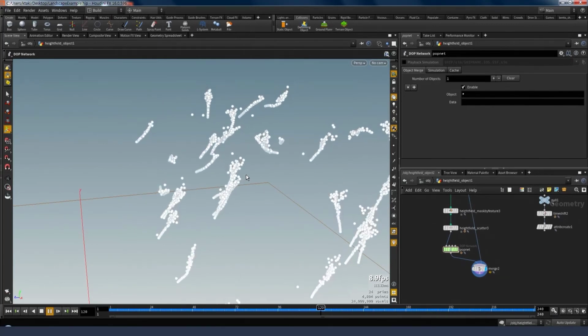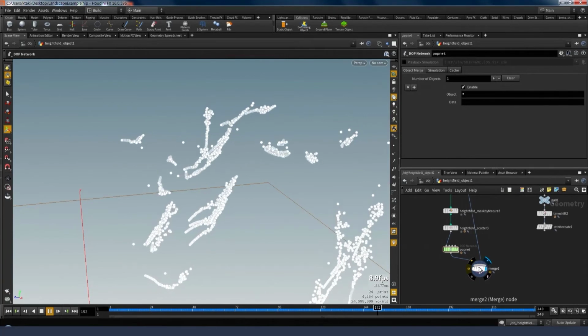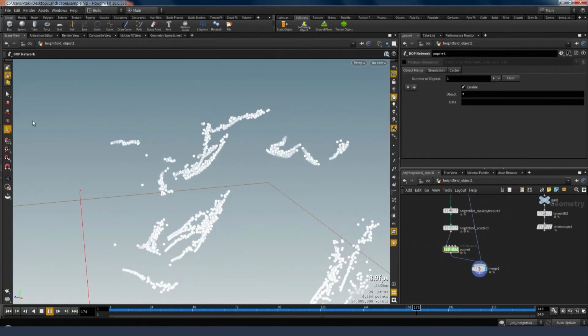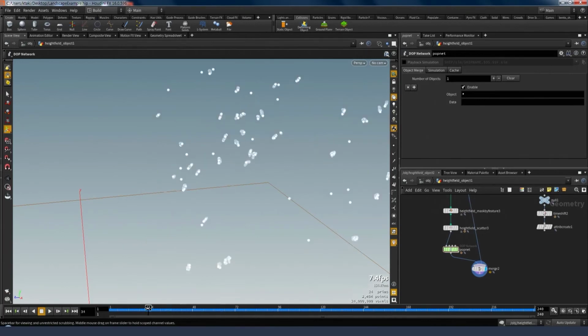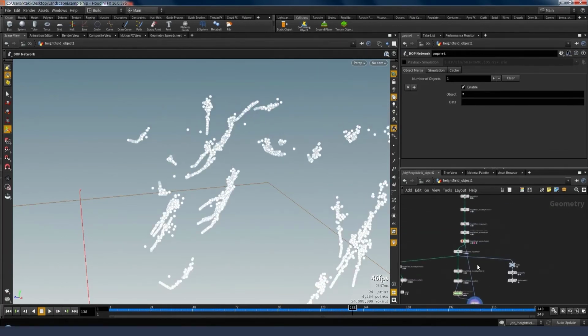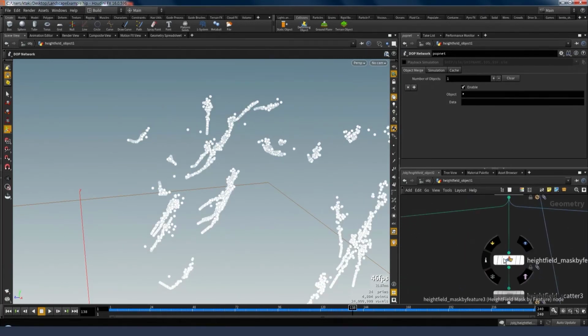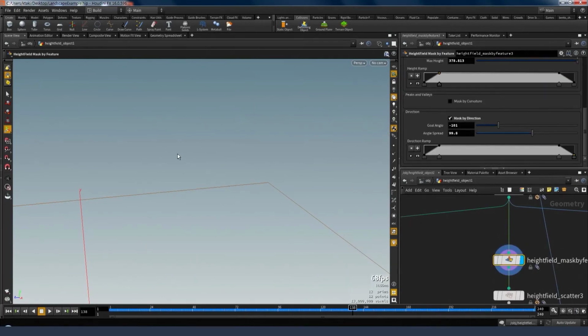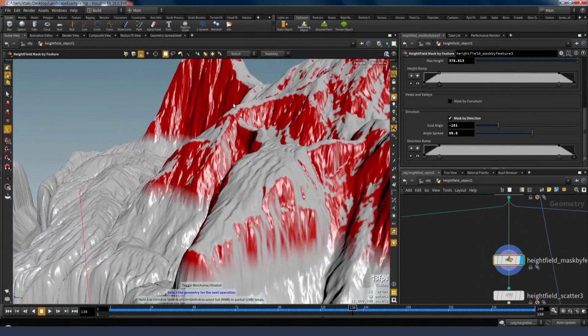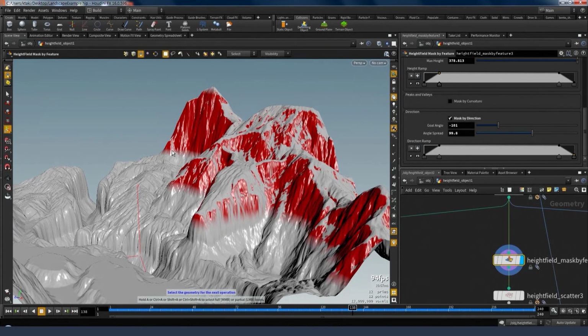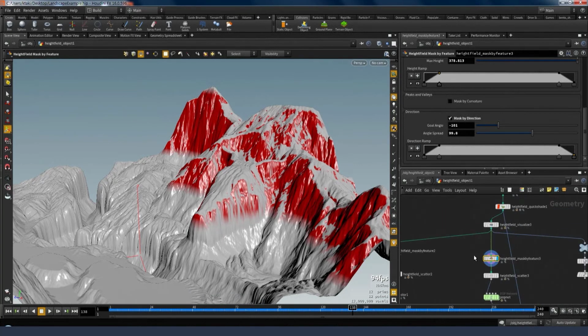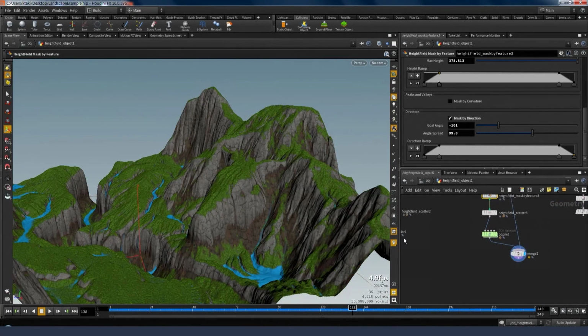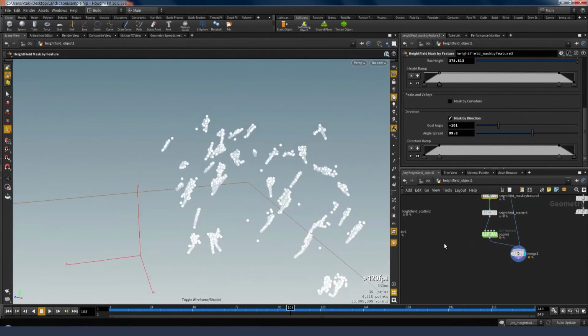And that's a basic example of how you can use things directly from the height fields, in this case this height field mask node, to create something that has nothing at all to do with height fields, in this case a particle simulation. So thank you very much.